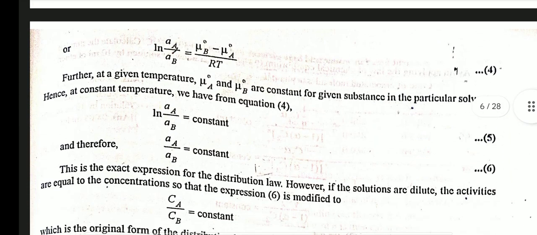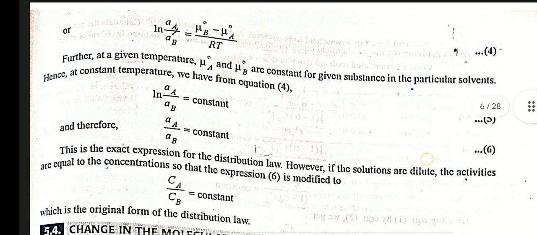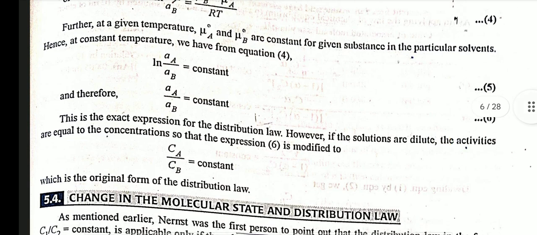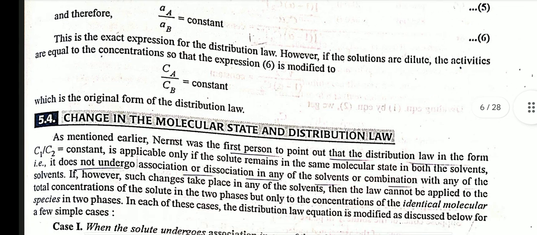Further, at a given temperature, μ₀A and μ₀B are constant for a given substance in particular solvents. Hence, at constant temperature, we have from equation 4, ln(aA/aB) is equal to a constant, and therefore aA/aB is equal to a constant. This is the exact expression for the distribution law.